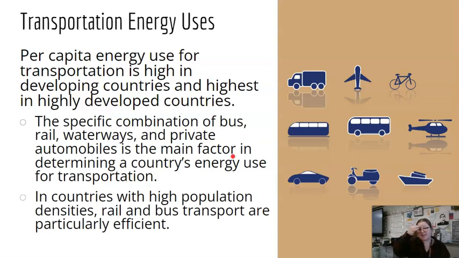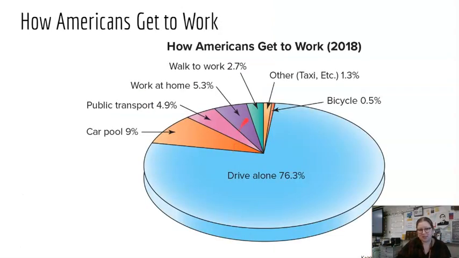In countries with high population densities, rail and bus transport are particularly efficient. The US is not so great usually with our public transport, but again, we are a little less dense than some of the other developed countries. We are a lot more spread out. So if we look at how different Americans get to work, most of us drive alone. We don't like to share our space. We like to have our cars so we can go where we want when we want. So most of us drive alone.